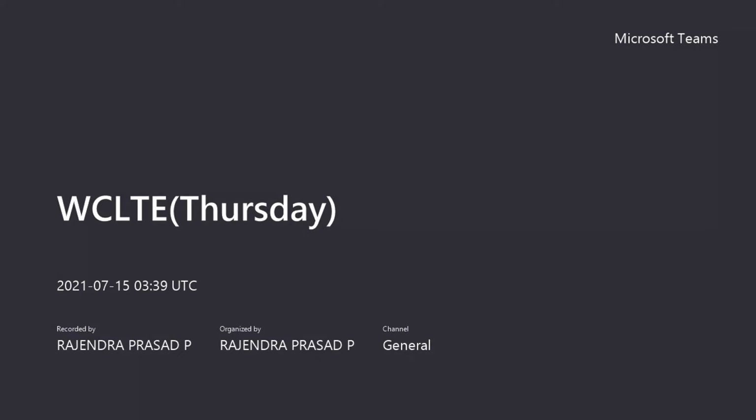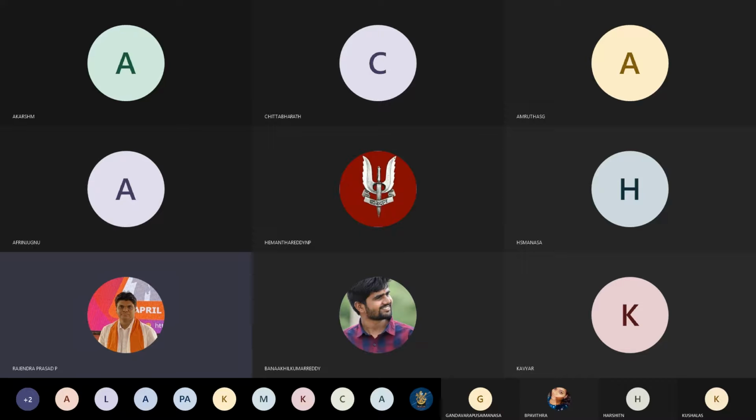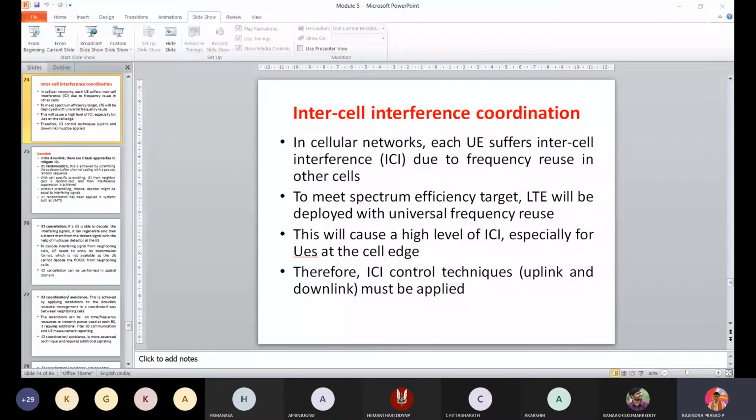So the last topic is on intercell interference coordination. Intercell interference coordination gives information or avoids this interference in the network. And to avoid these things, we have multiple options.